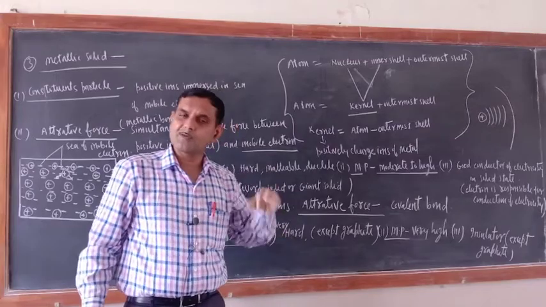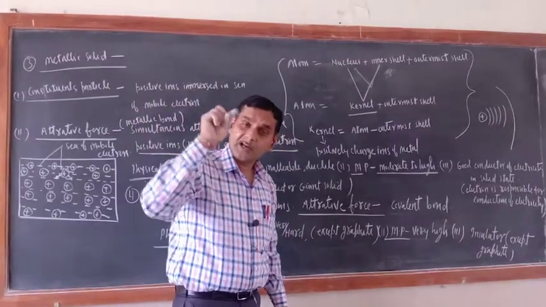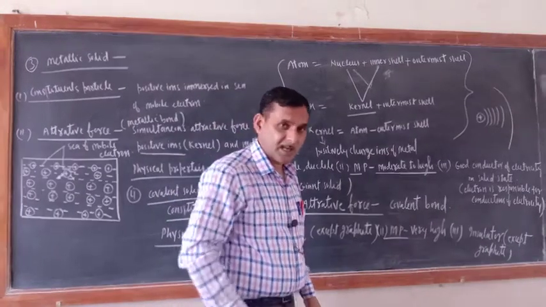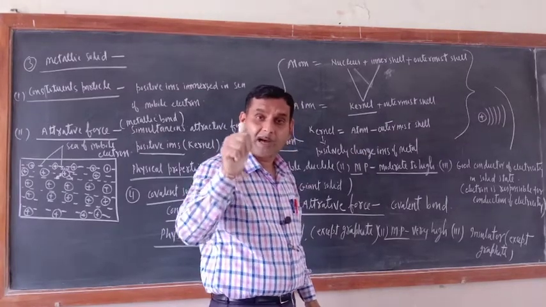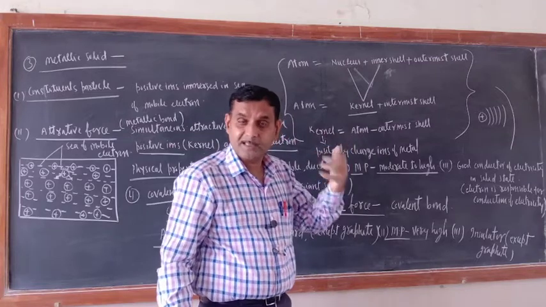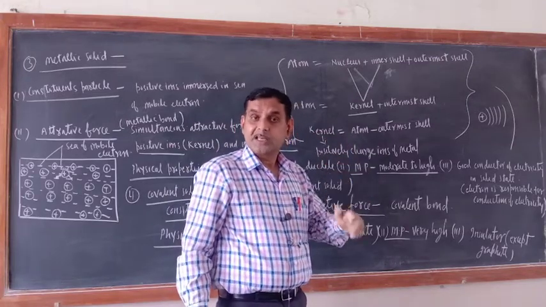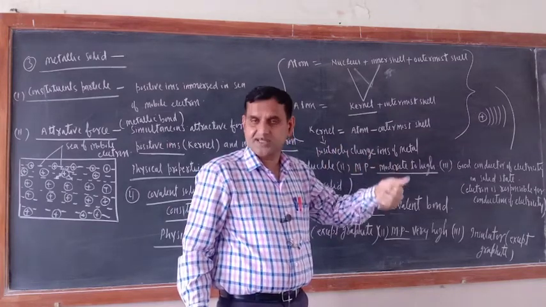So what is the difference between ionic solid and metallic solid? Ionic solids conduct electricity through ions, positively and negatively charged ions. But metallic solids conduct electricity through mobile electrons, free electrons. That is the first difference. What is the second difference? Ionic solids conduct electricity either in molten state or aqueous state.